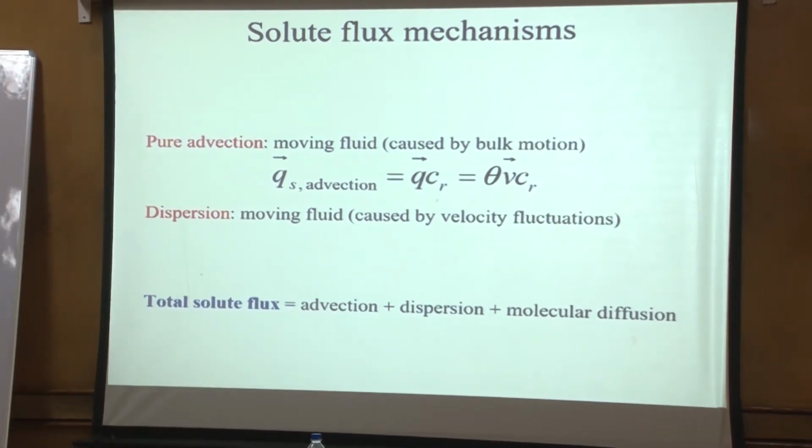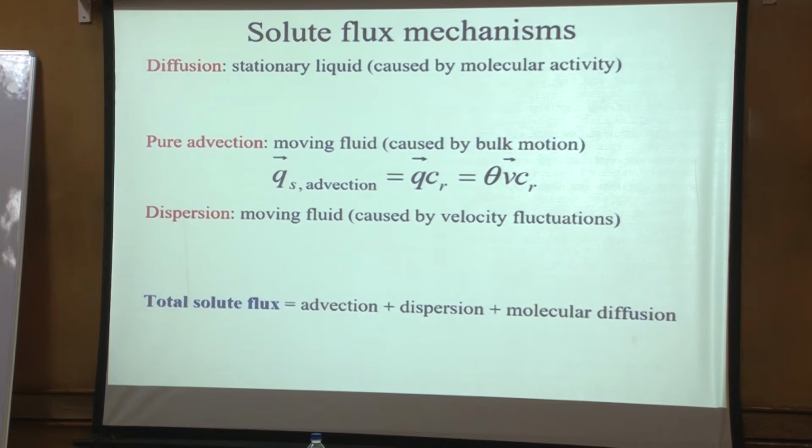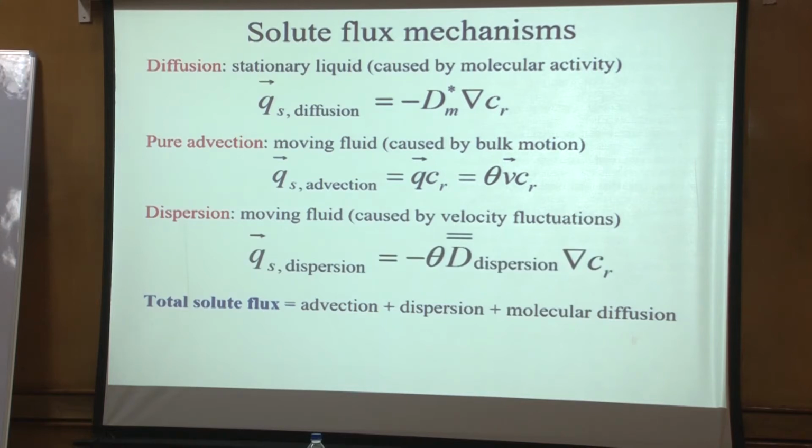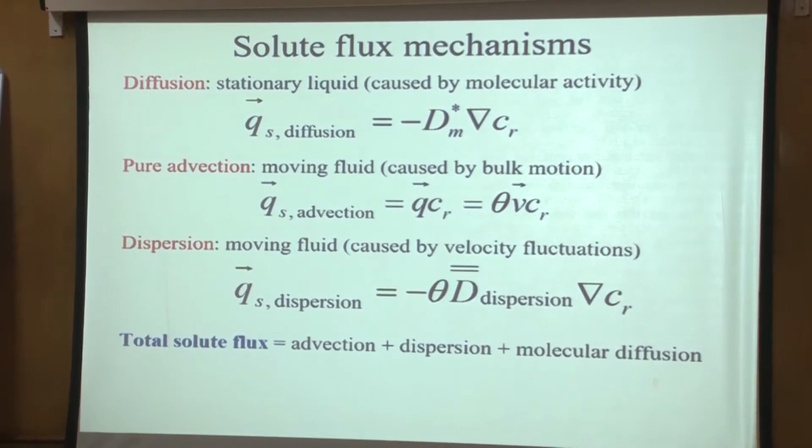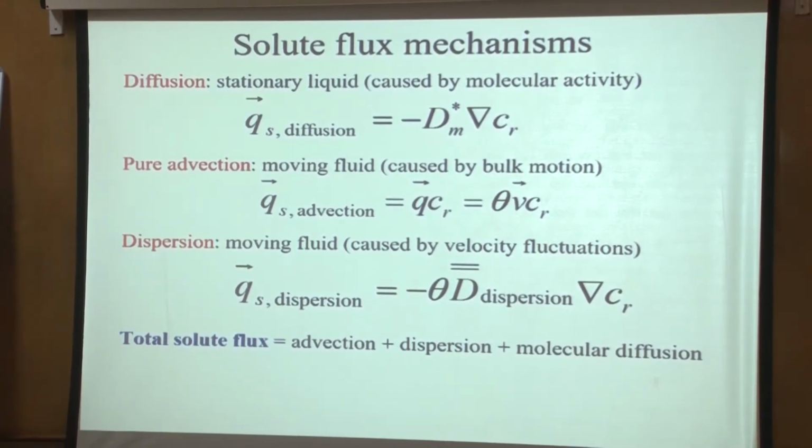We will start from pure advection, when the solute moves with the water. Then we have dispersion, which is caused by velocity fluctuations. The order is not coming properly, but let's write these. I'll just show everything together. So we have diffusion, pure advection, dispersion, and as we discussed, we can combine the dispersion and molecular diffusion into one and call it hydrodynamic dispersion, because both of them are concentration gradient dependent. Then the advection will be the other term.